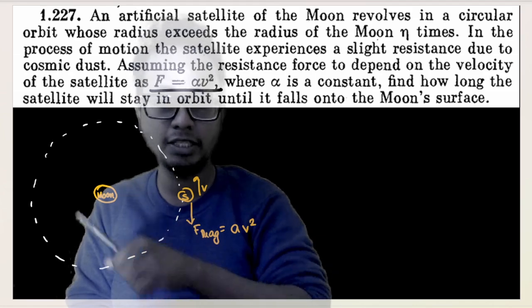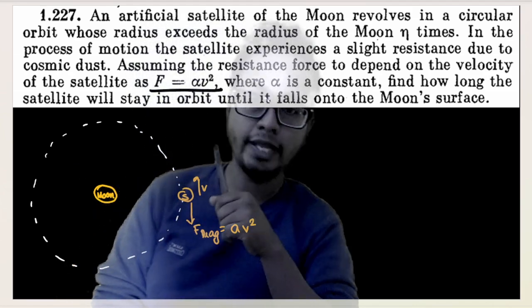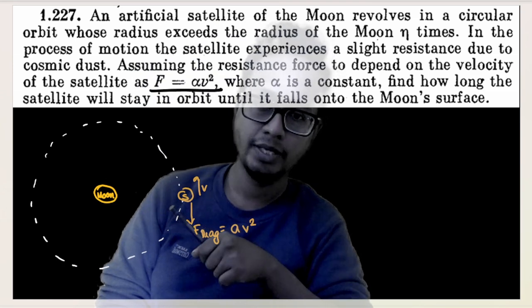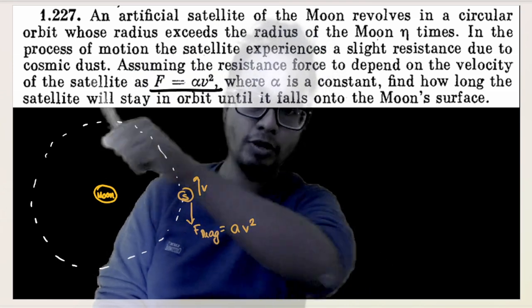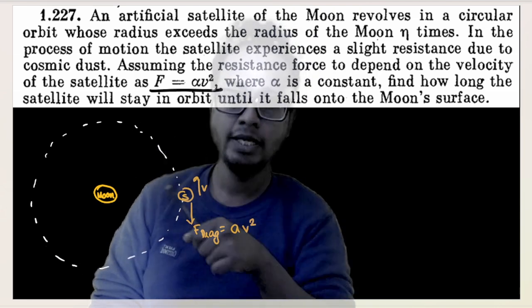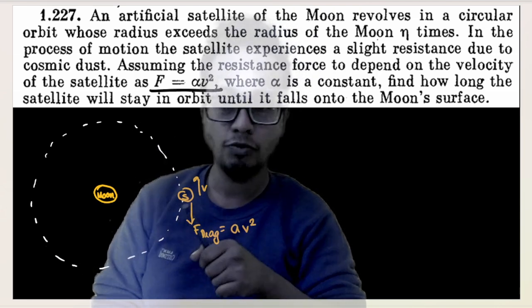It will make a lesser orbit, then a still lesser orbit. So every orbit has a fixed orbital velocity. If the body in an orbit has velocity greater than the orbital velocity, it will move away and make a larger orbit. If the velocity is lower than the orbital velocity, it will move towards the planet.